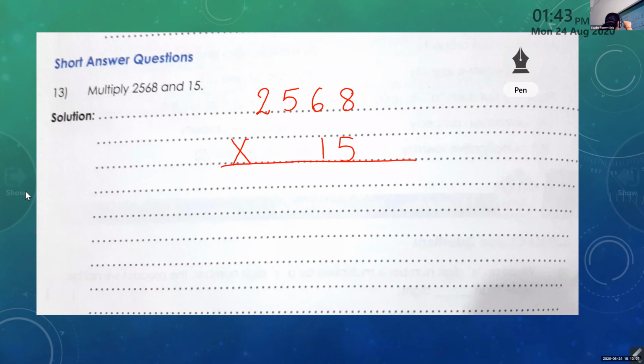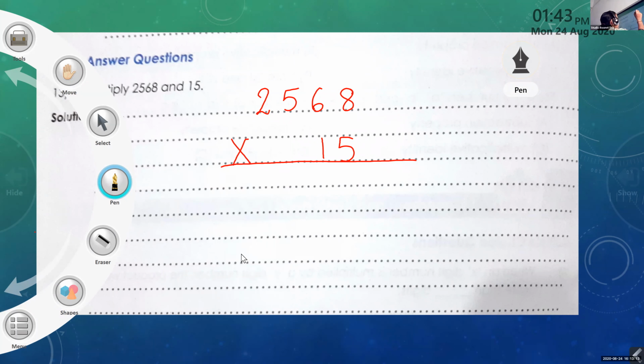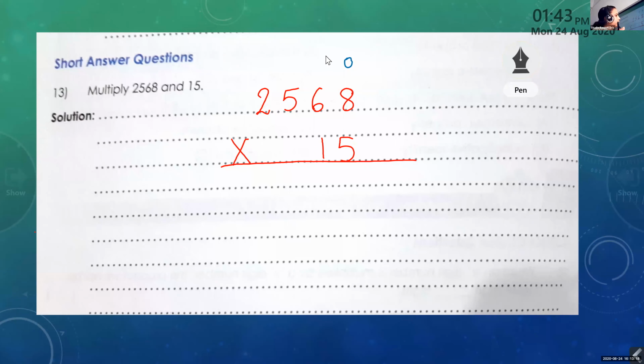Here I will write ones, tens, hundreds, then thousands. Children, don't write anything now; first listen, then you can start writing. Approximately, here 4 digits, here 2 digits, so 6 digits can be there. So I will write 10,000 also, because in the product maybe there will be one more place.